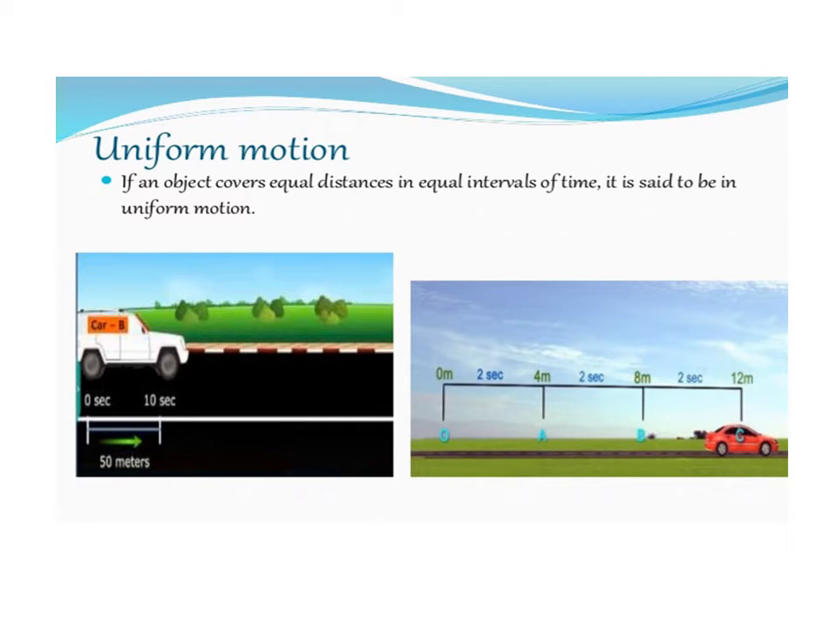Good morning, students. Our next topic is uniform motion. Uniform motion is that motion when an object covers equal distance in equal interval of time. It is said to be in uniform motion.